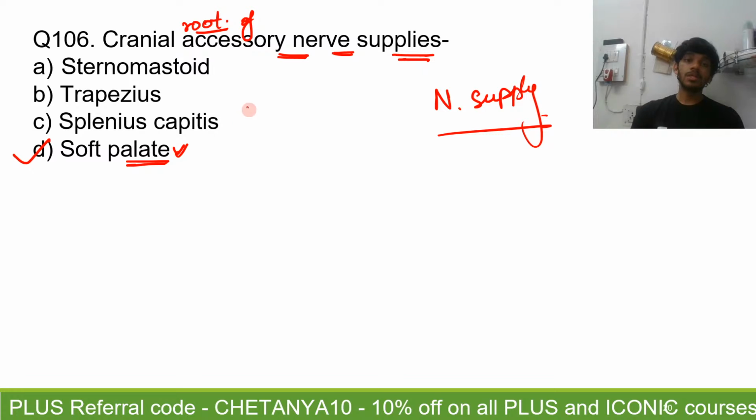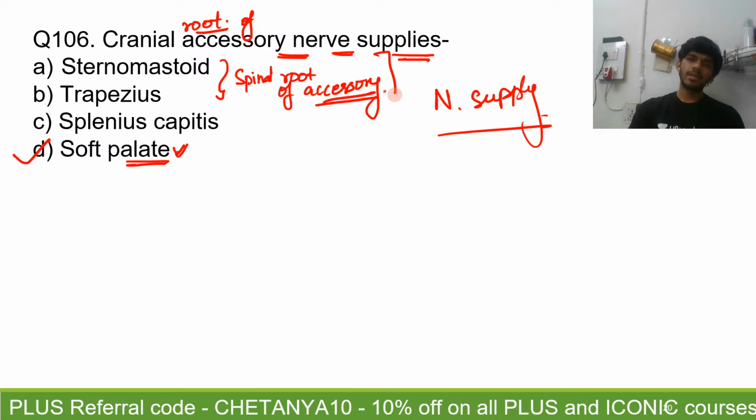So the sternocleidomastoid and trapezius are supplied by the spinal root of accessory. Now, what about the splenius capitis? It is supplied by the dorsal ramus of C3, C4, as far as I remember. You can just check it once, but I'm most probably very sure.